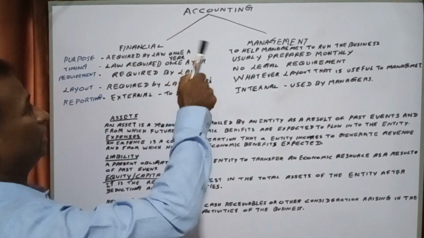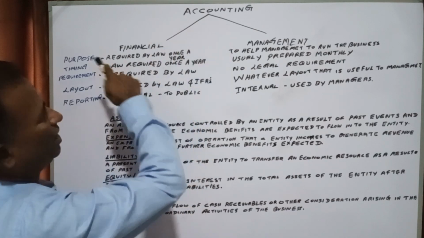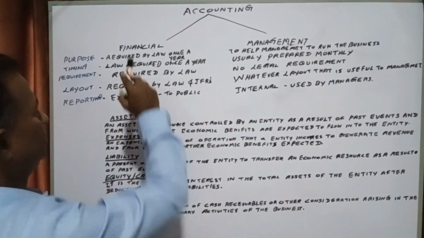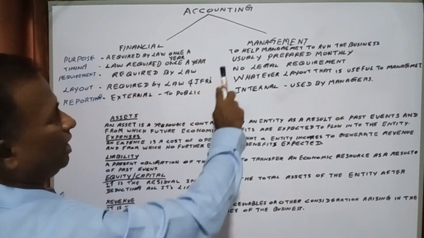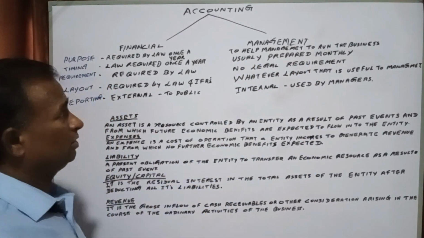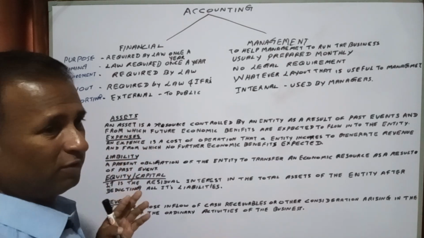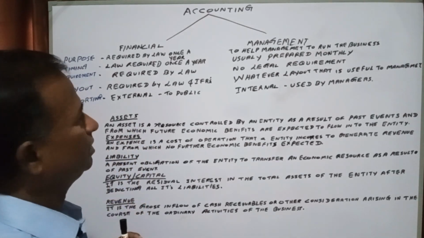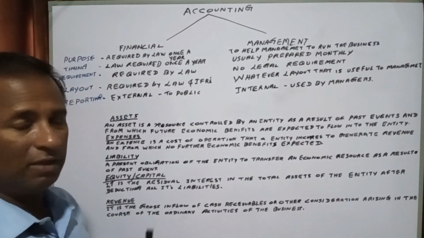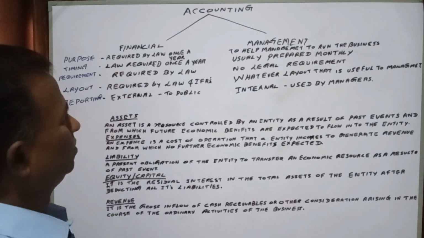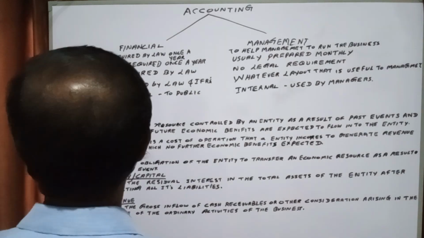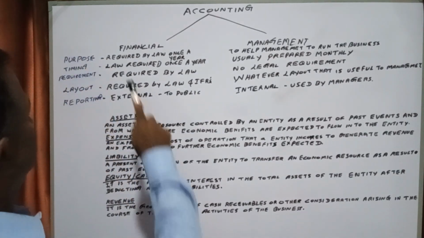Here, accounting can be divided into two divisions. That is, one is financial accounting and the other one is management accounting, right? These two are very, very different accounting methods adhered to by the companies. So we will see what is the purpose of financial accounting and what is the management accounting. Okay. One is purpose.